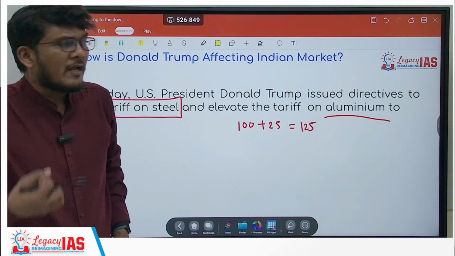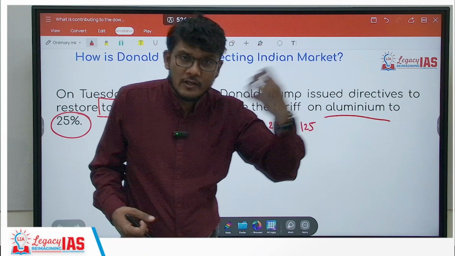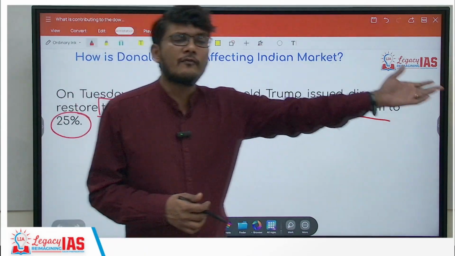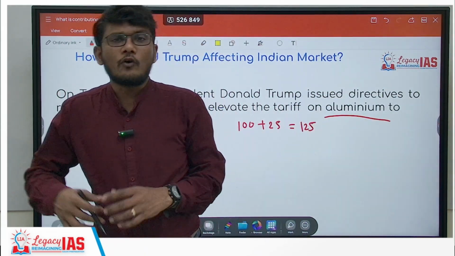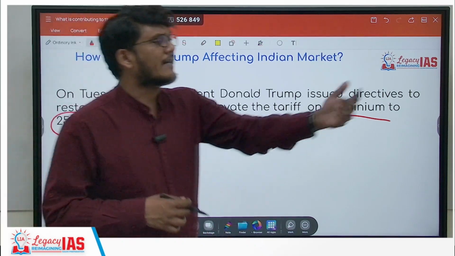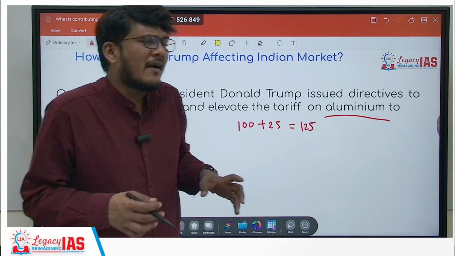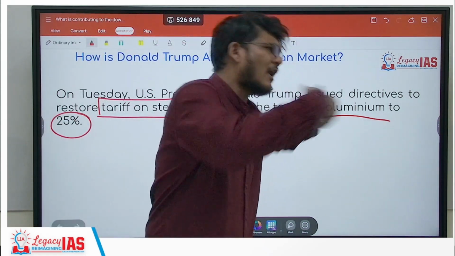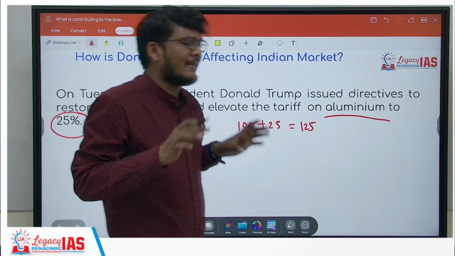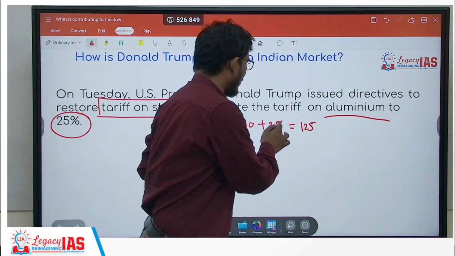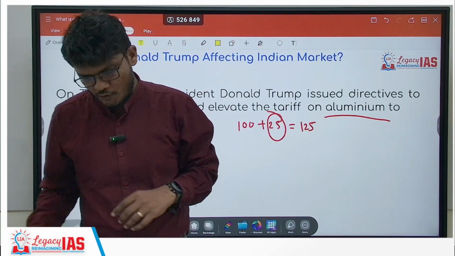Now, why is this done? This is done because we are allowing a product into our country. Why should we allow it? We have our own industry, so that our industries don't get hampered. That is why we are charging you 25 rupees to bring in your product. Then why does the government not completely disallow it? It cannot completely disallow, because for one thing, the government is earning direct 25 rupees revenue over here.